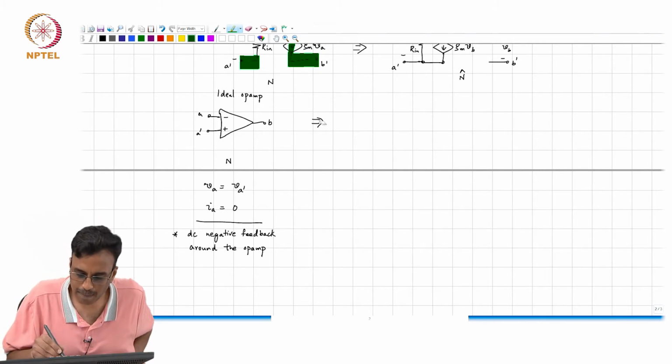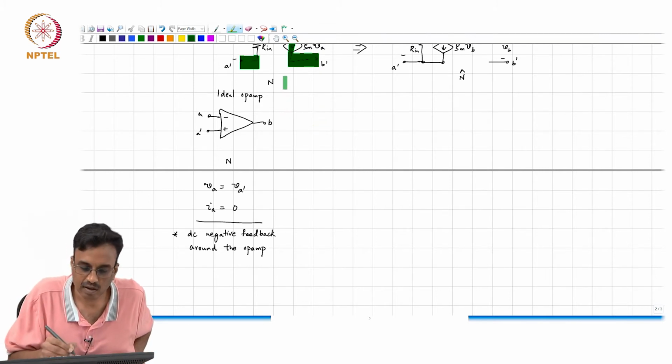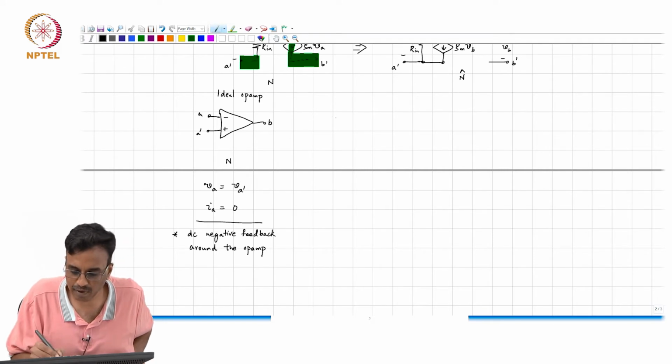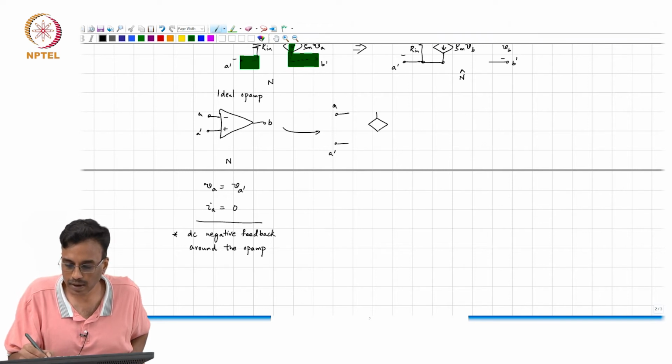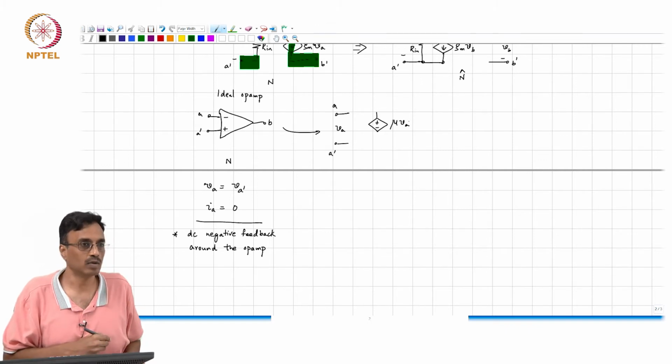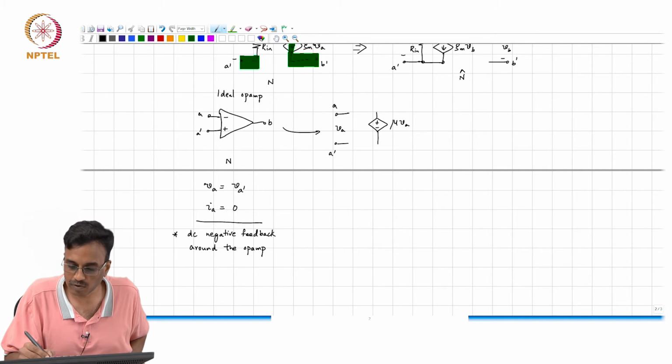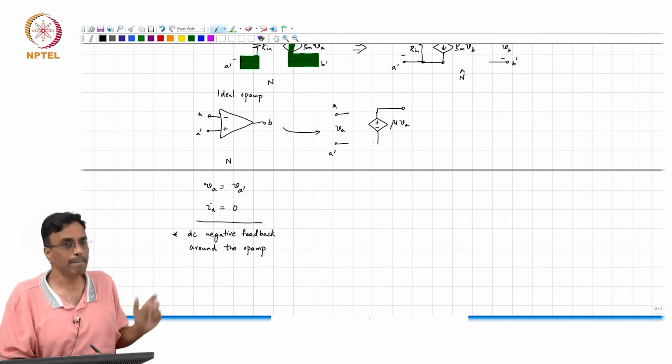Remember, an ideal op amp is slightly different from an ideal controlled source in the sense that the controlling ports, terminals are both available, right. So, this is VA, and if I assume this to be a voltage controlled voltage source, this is mu times VA. But what comment can we make about the ideal op amp?